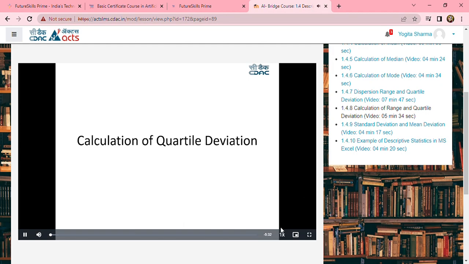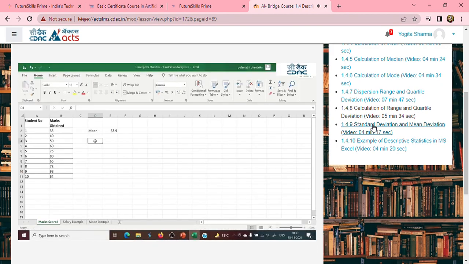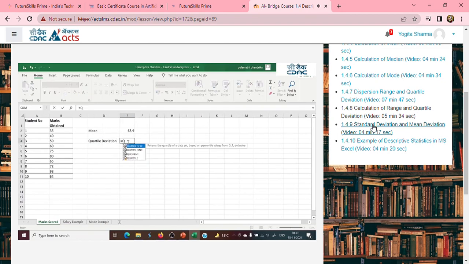Let us go ahead and see how to calculate the quartile deviation in Excel and how to look at the box plot. Moving ahead with this calculation of quartile deviation, I have the data of the students and the marks obtained by the students. I want to find the quartile deviation value here. There is an inbuilt function to calculate the quartile. The moment I type quartile, it says the function is available for compatibility with Excel and returns the quartile of the data set. So, the quartile of these observations.